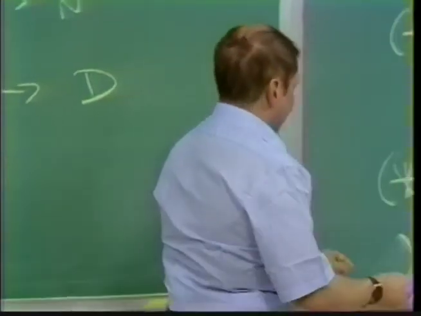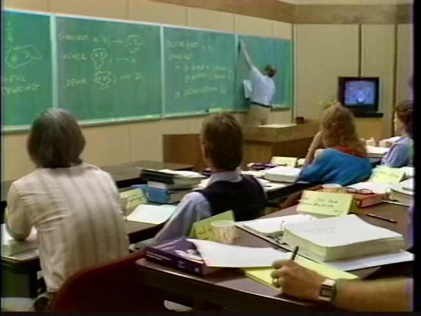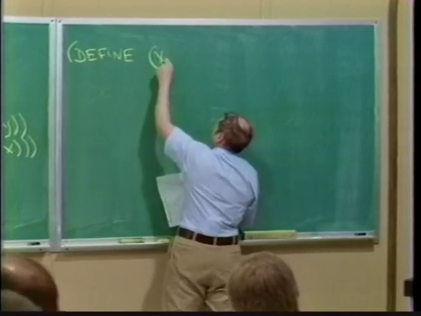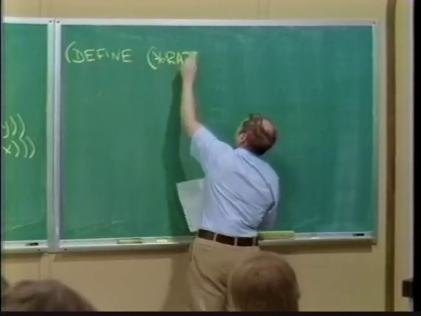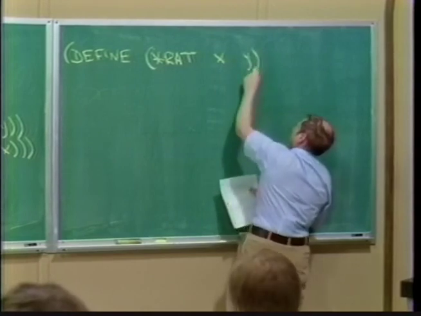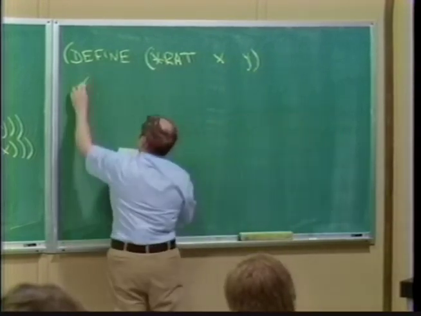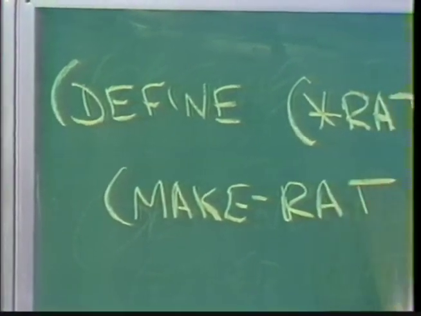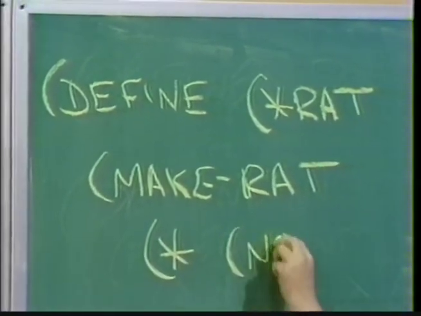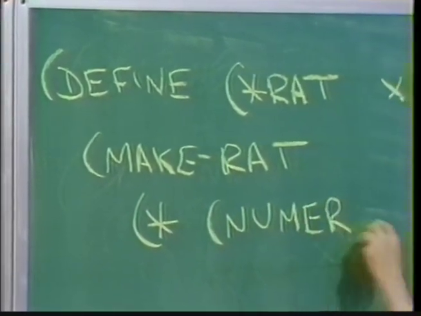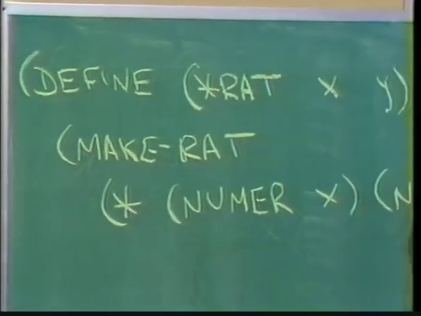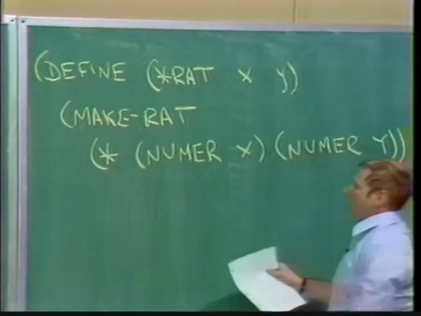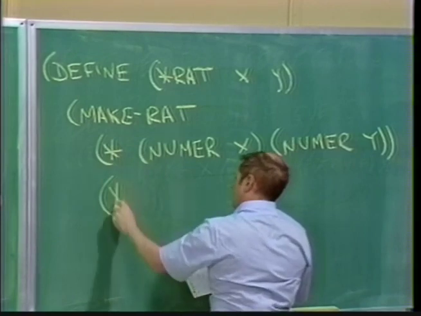And of course we can do multiplication in the same way. I define how to get the product of 2 rational numbers, call it star rat, takes in 2 of these clouds, x and y, it returns a rational number, makeRat, whose numerator is the product of the numerators, numerator of x times the numerator of y, and the denominator of the thing it's going to return is the product of the denominators.